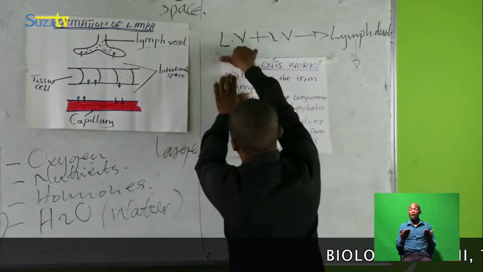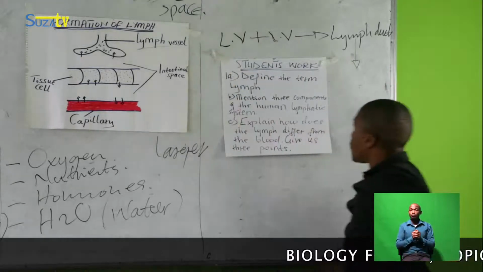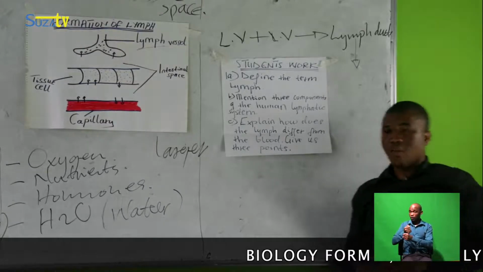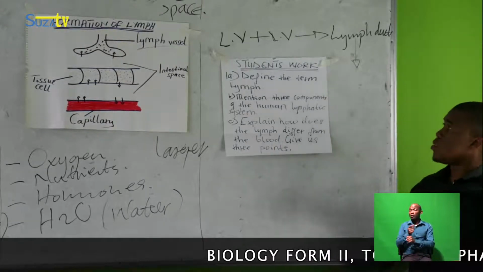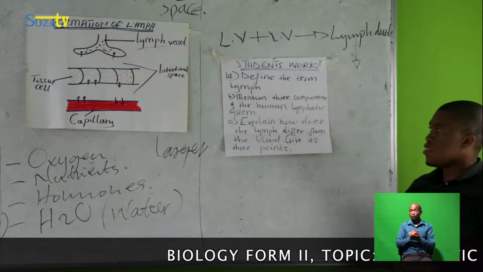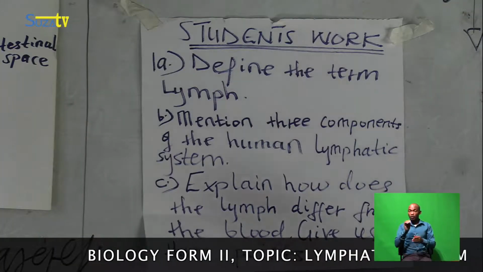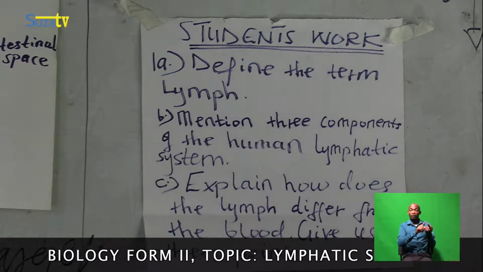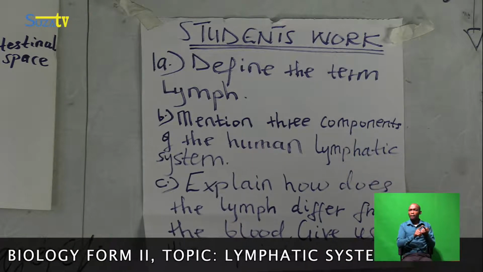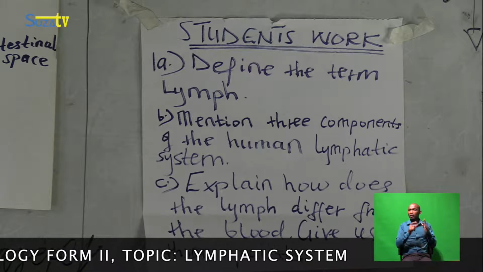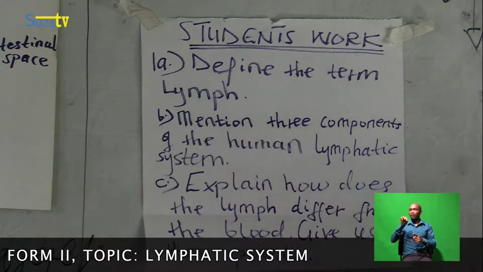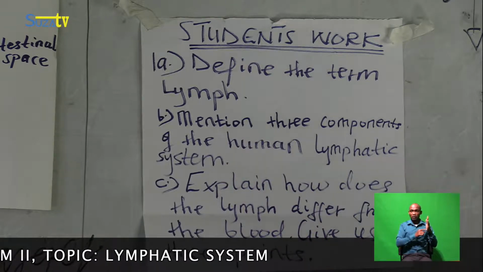Now is the time for work. We have a little work for you. It's just some questions you will take and do. The first question is, define the term lymph. After that, mention 3 components of the human lymphatic system.